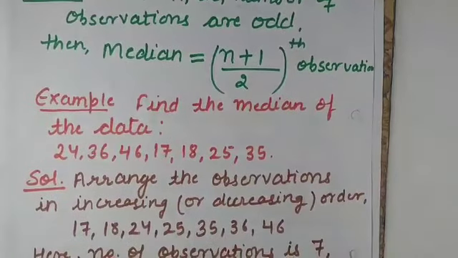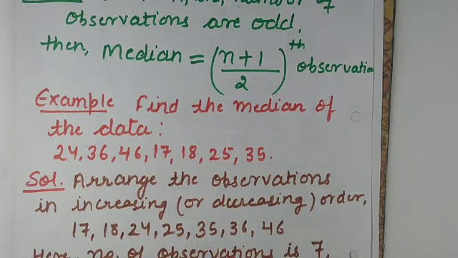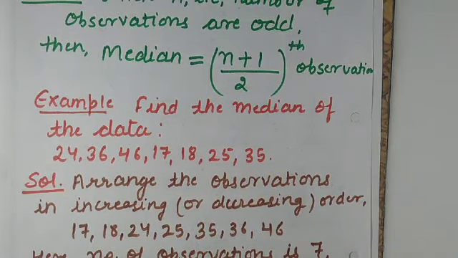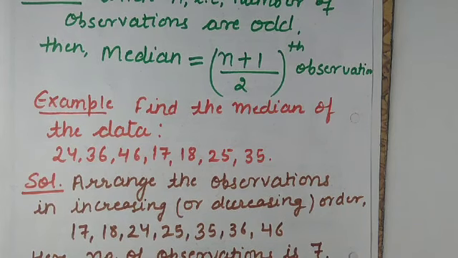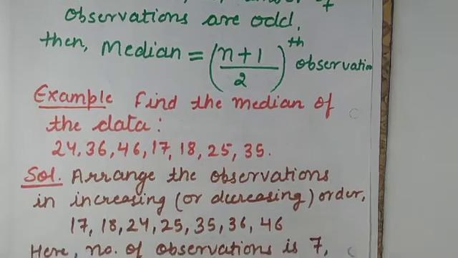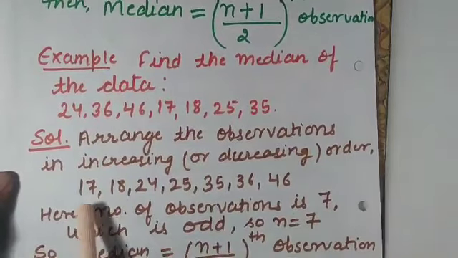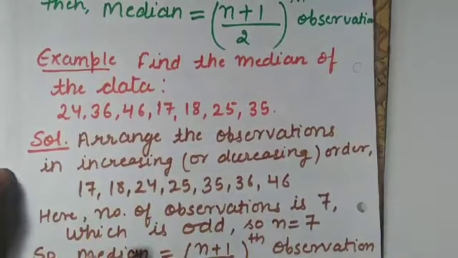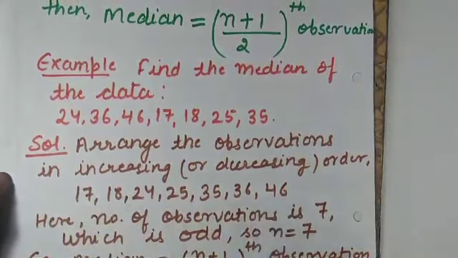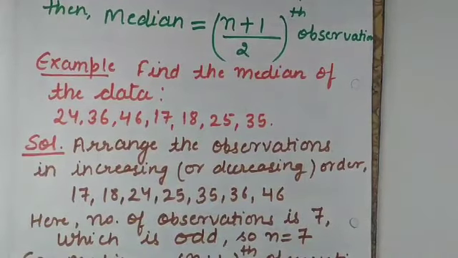Find the median of the data. We have been given the observations and we have to find the median of this data. So first thing, as I told you, in case of mode and median, the first step is to arrange the data in either ascending or descending order. Here I am arranging them in ascending, or you can say increasing order, from the lower to the higher one. First step, arrange the data in ascending order. I have arranged. Now for finding the median, first we have to count the number of observations.